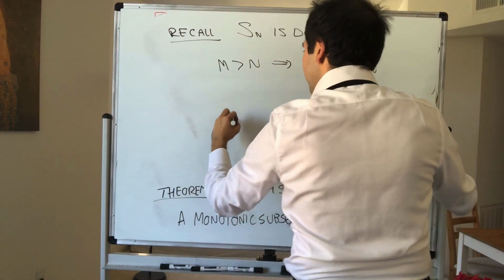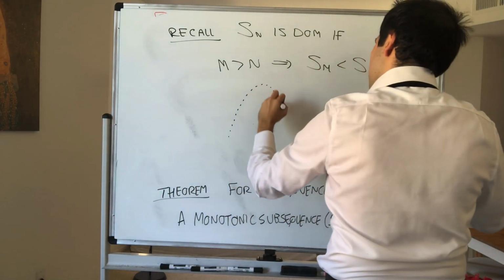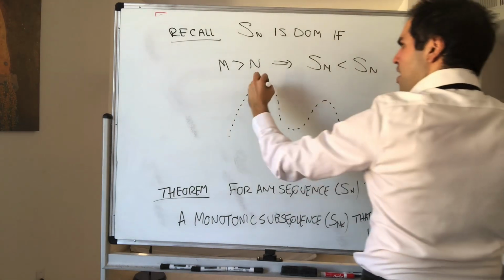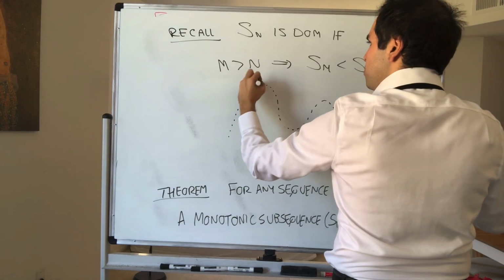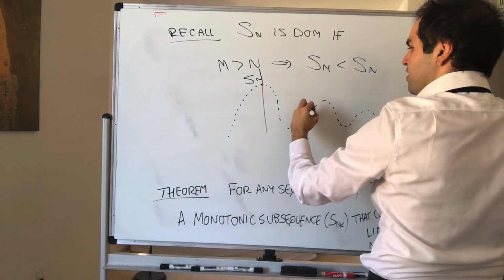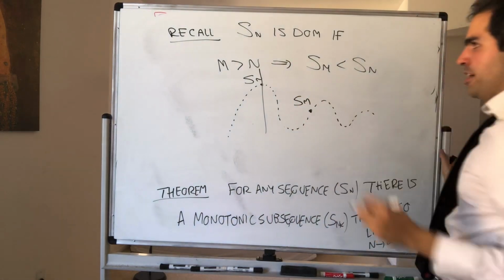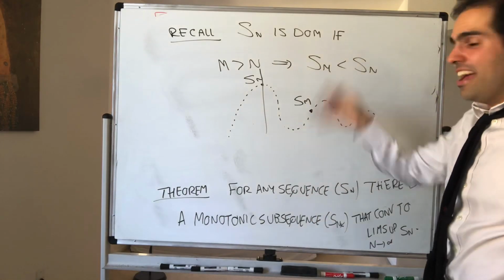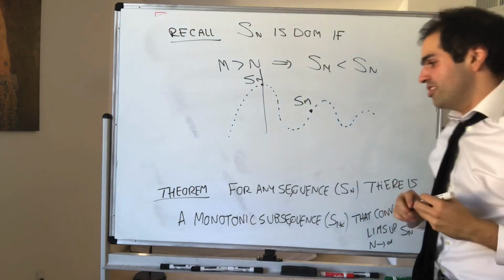So really think of it as a peak. In other words, Sn is dominant, that is, it's a peak, if and only if anything after Sn is definitely smaller than Sn. Think like investing in a stock market, but then it crashes. So anything after your investment will just go down.